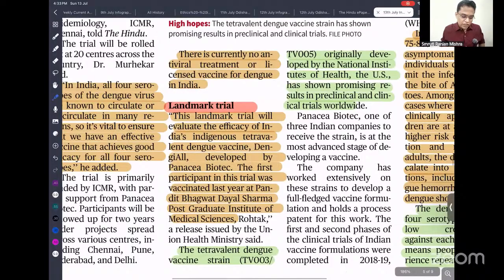So this landmark trial will evaluate the efficacy of the Indian tetravalent dengue vaccine. Tetra means four. So the name is the tetravalent dengue vaccine, developed by Panacea Biotech. The first participant in the trial was vaccinated last year.